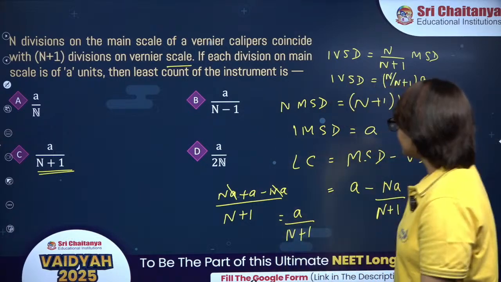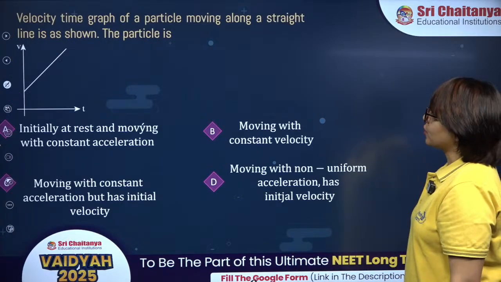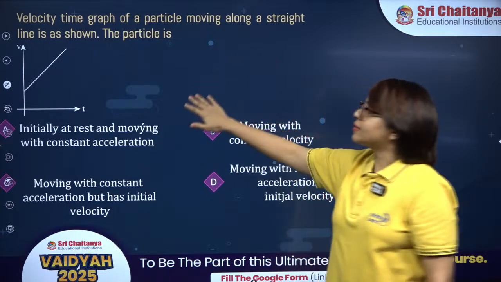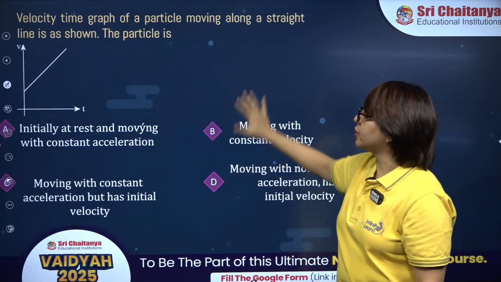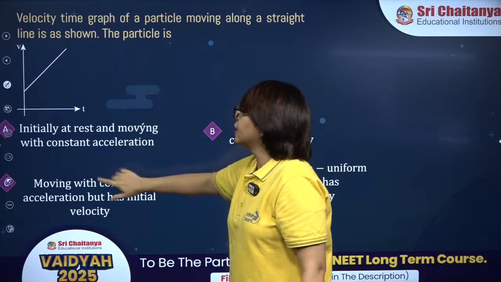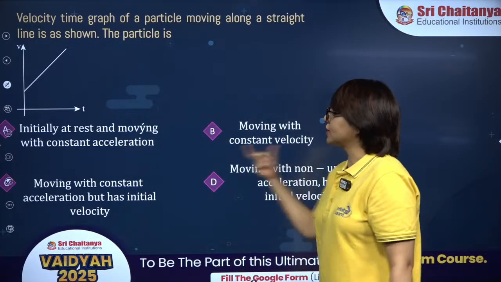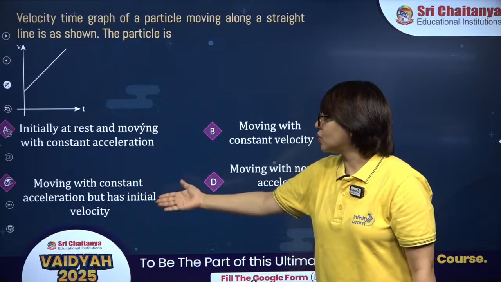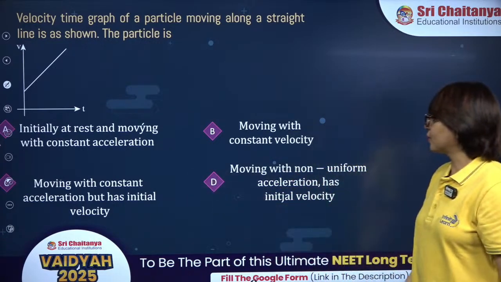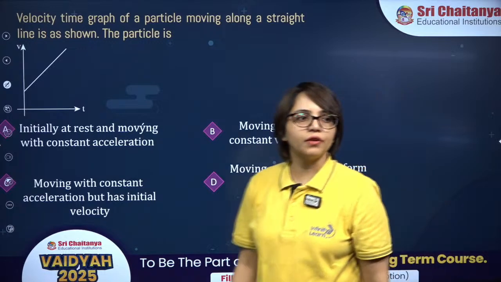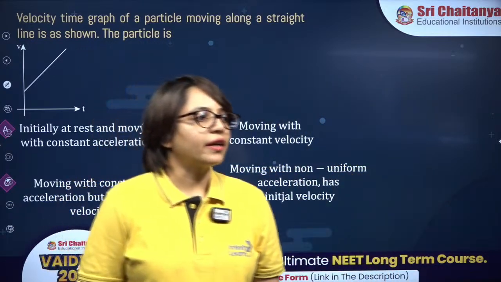Let's move on to the next question. The velocity time graph of a particle moving along a straight line is shown in the figure. The particle is: initially at rest and moving with constant acceleration, moving with constant velocity, moving with constant acceleration but has initial velocity, or moving with non-uniform acceleration and has initial velocity. What will be the correct answer?